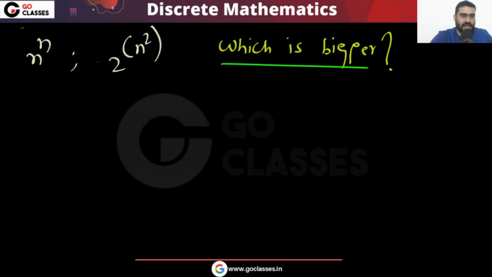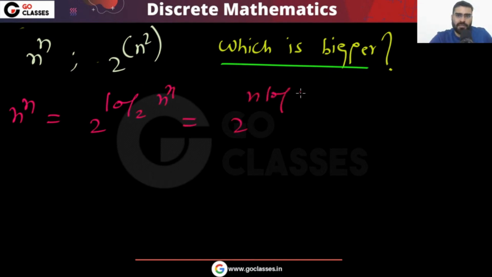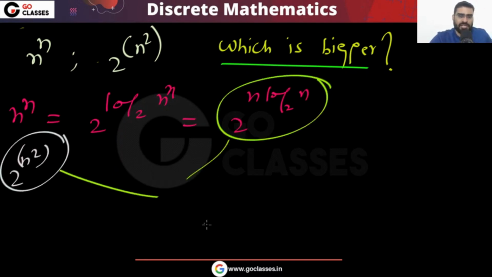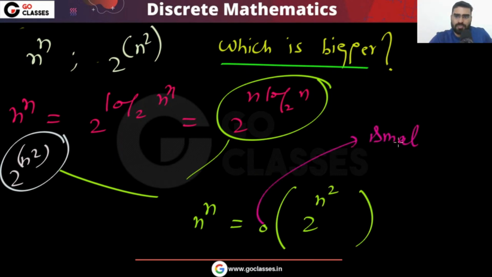So finally I can say, once you make the base same, this n power n you can write as 2 power log 2 n power n, which you can write as 2 power n log n. And the other is 2 power n square. Now you can easily compare this value and this value, and you can say that n power n is basically small o of 2 power n square. This is small o.